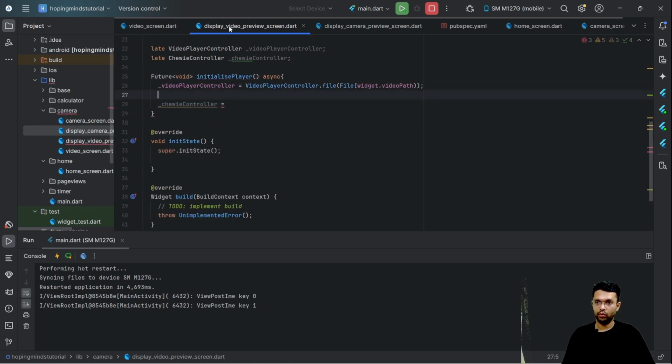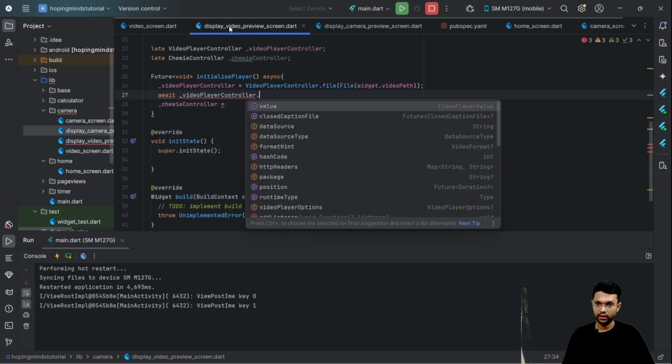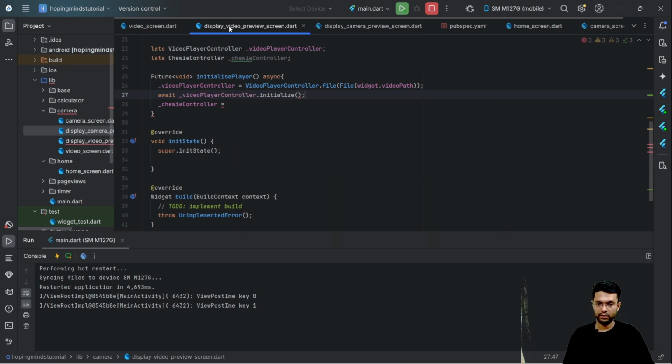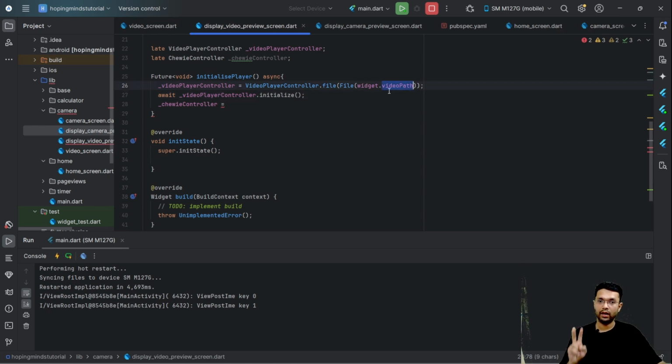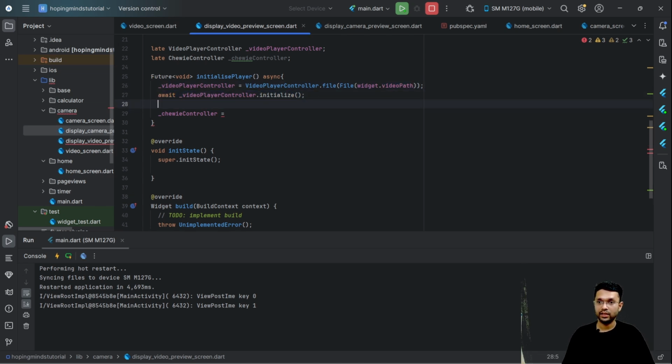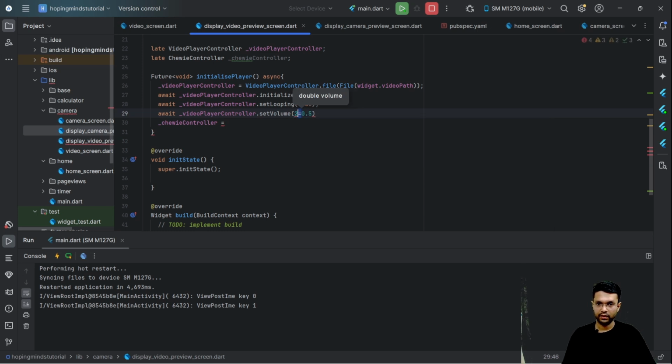Next, over here I'll put the await keyword, then do initialize. This is the thing which I was talking about. Well, what we are trying to do is, let's say the video path is now having a 2 GB file. The video player will take some decent amount of seconds to get initialized, and that's exactly where we have the await. Next, 0.5, which is the 50% of the actual volume.